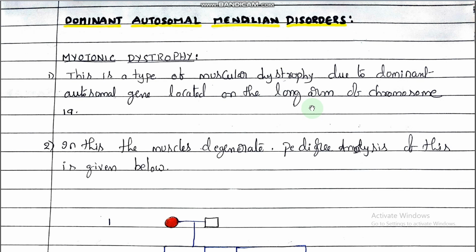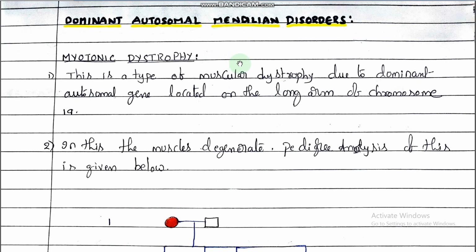Autosomal is again divided into two different types, dominant autosomal and recessive autosomal Mendelian disorders. So, first one, dominant autosomal Mendelian disorders. What example is given? Myotonic dystrophy is one of the examples for autosomal dominant Mendelian disorder.